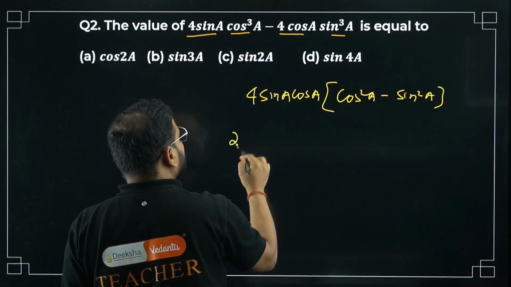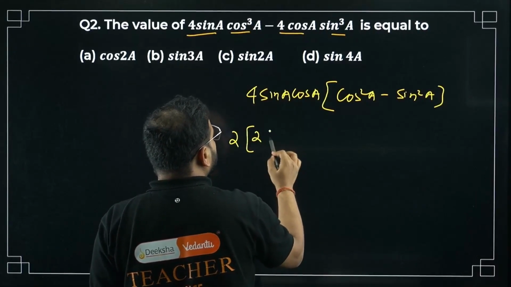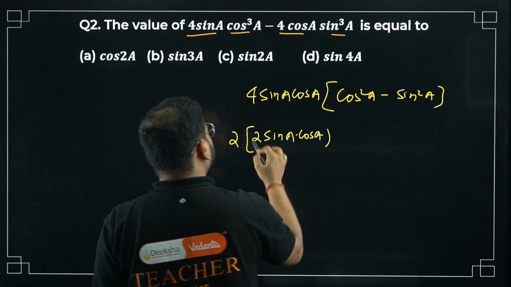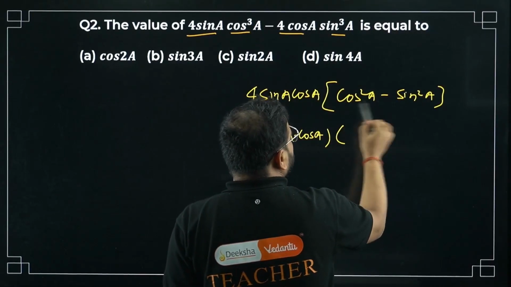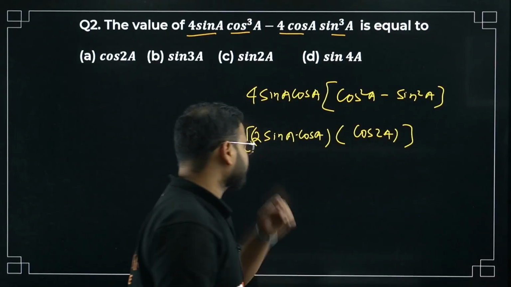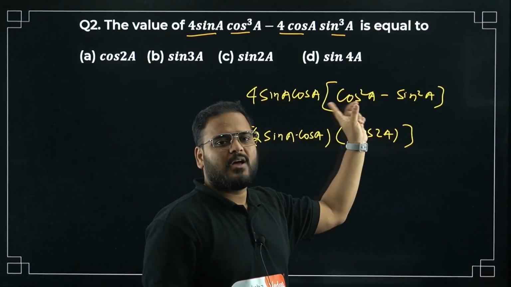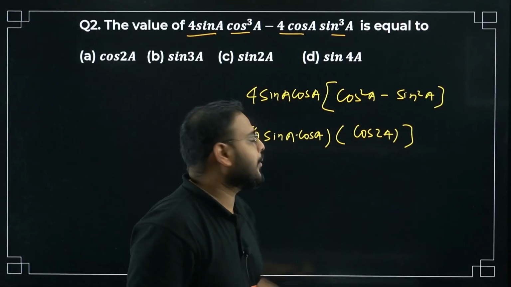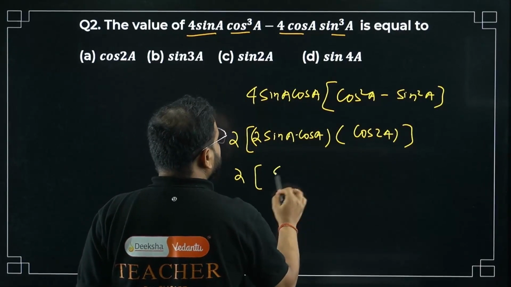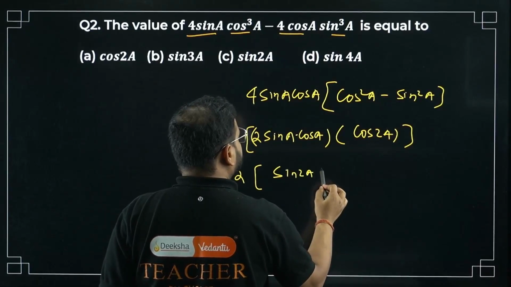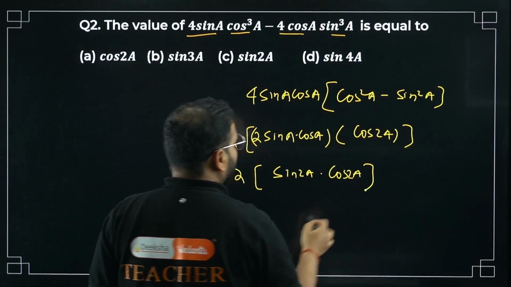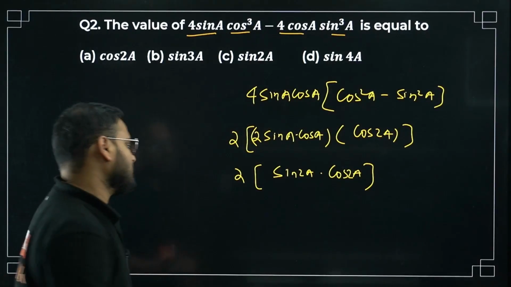Break this as 2 times 2 sin a cos a, the first part, and the next part, what is it going to be? Simply cos 2a. Cos square minus sin square is cos 2a. Great. Keep 2 as it is. 2 sin a cos a becomes sin 2a, and it will become 2 sin 2a cos 2a. Check the formula. So sin 4a.